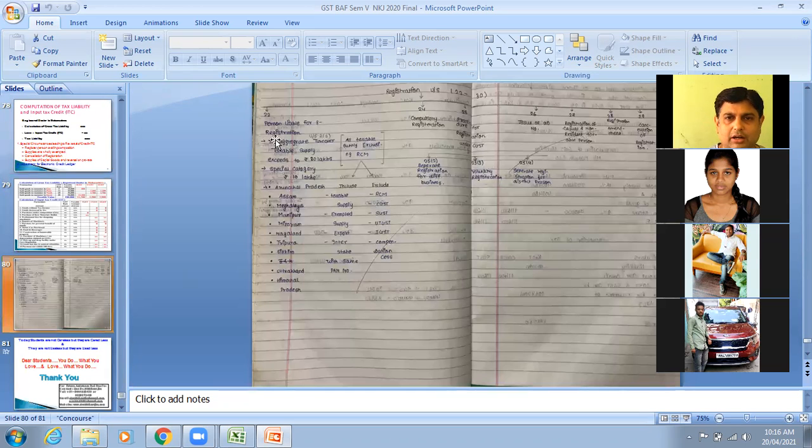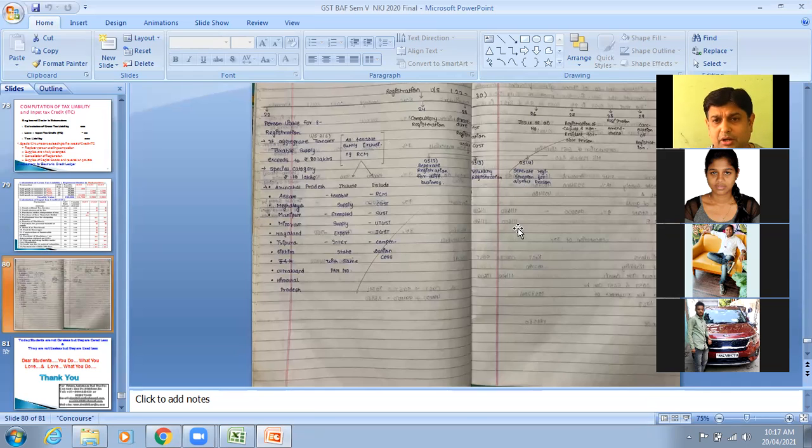Then finally, we started our journey of registration from section 22 to section 30. Section 23, I purposely have not written here because that talks about non-registration, which is not there in our syllabus. How can we avoid registration? What are the limitations through which we need not go for GST registration of our business? And the rest all talks about how the registration is to be done if you are an NRI.